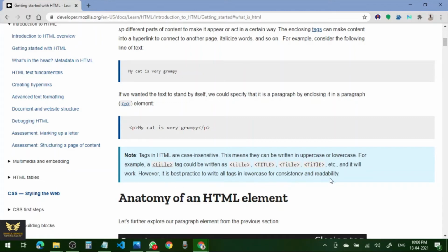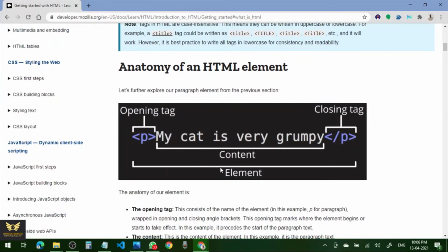Okay, here it's clearly given. It is the best practice if you write all tags in lowercase. Okay, now let us see the anatomy of an HTML element. Let us further explore our paragraph element from the previous section. Okay, now you see,